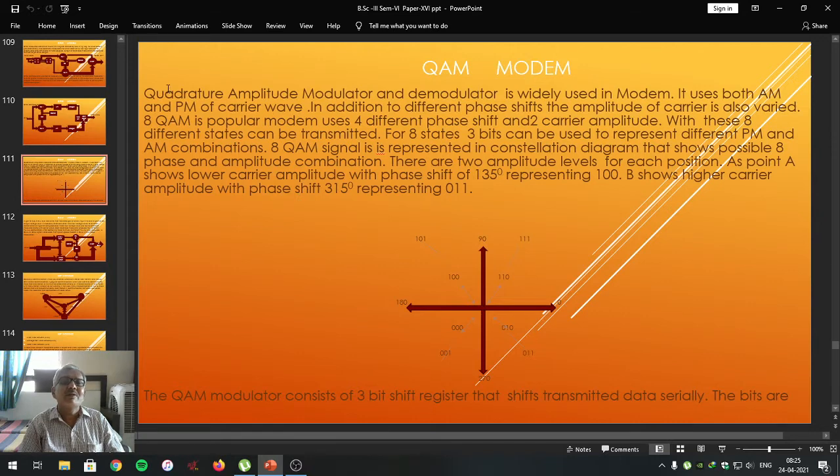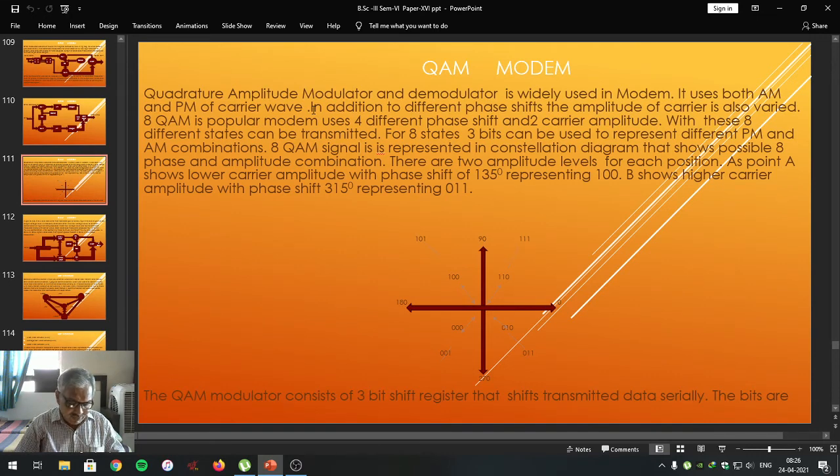Dear students, the quadrature amplitude modulator and demodulator is a widely used modem nowadays. It uses both AM as well as PM of the carrier wave. Means as the binary information changes, the amplitude as well as the phase of the carrier wave is varied. That is what modulation means, which we studied in semester 5 in the topic modulation and demodulation.